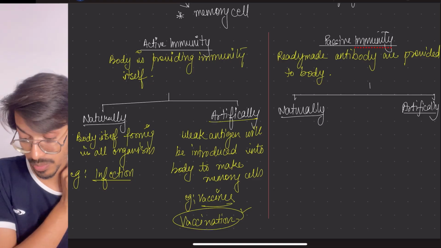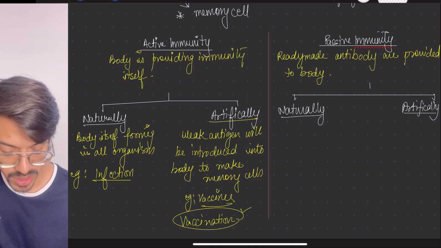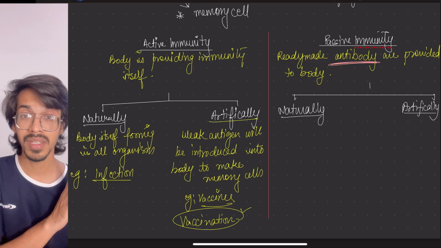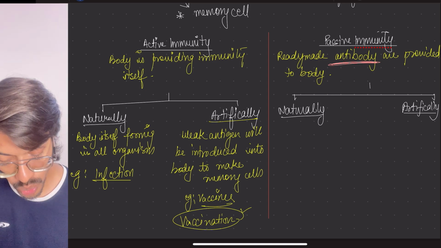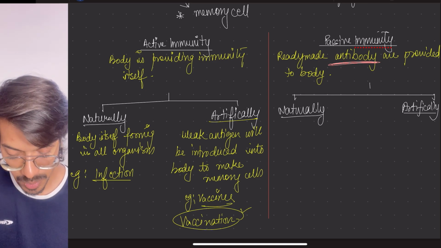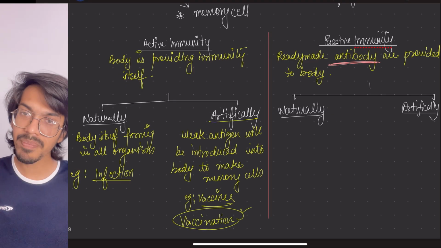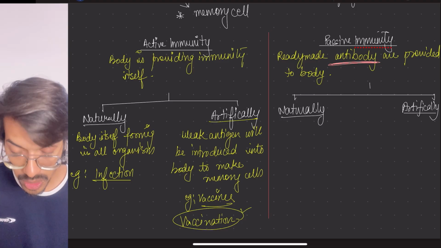Let's come to passive immunity. Now, passive immunity is not based on the memory concept. It is based on what? The presence of antibodies which will fight. In this case, what happens naturally? You know that there are a lot of types of antibodies present inside the mother, and they pass through the placenta and go into the fetus. Okay, so that is the first way of natural passive immunity.